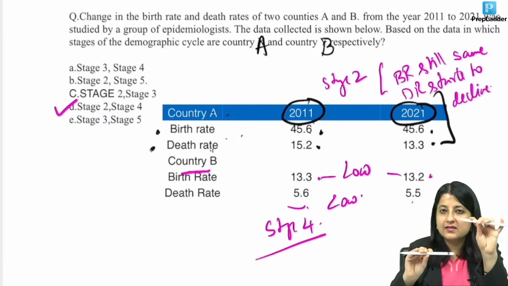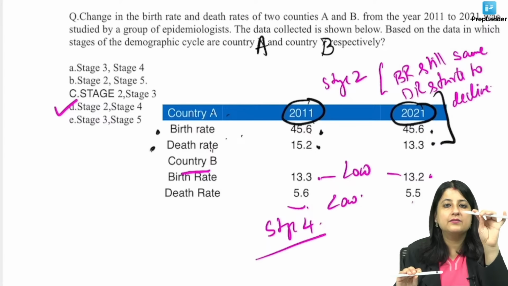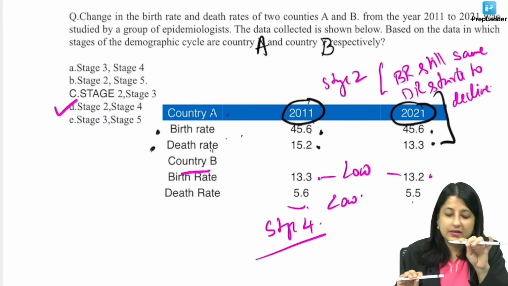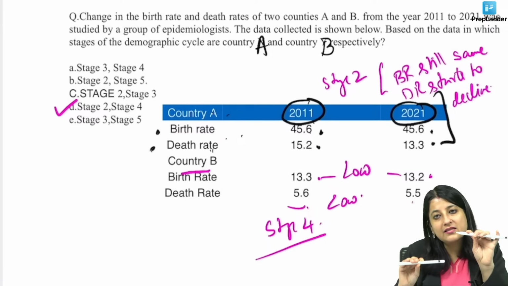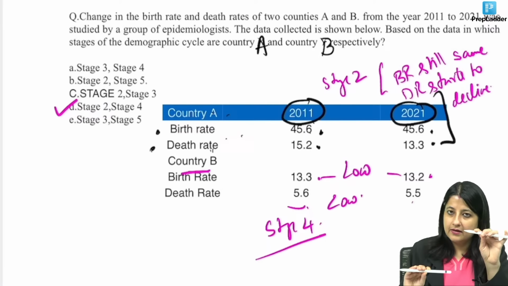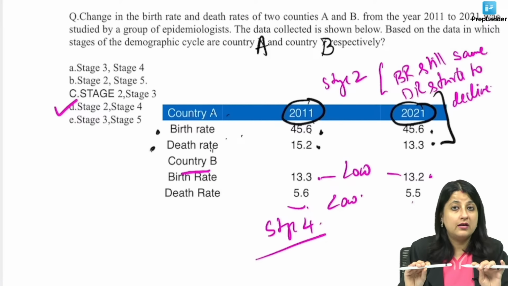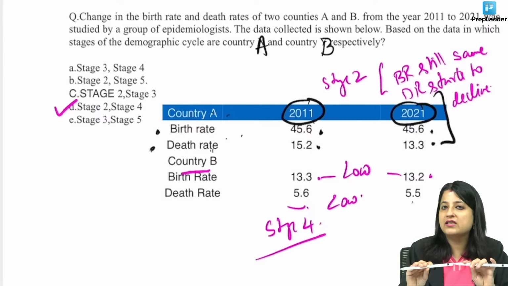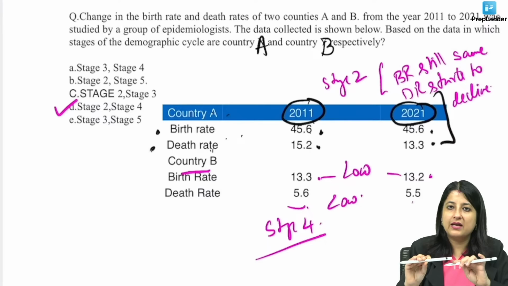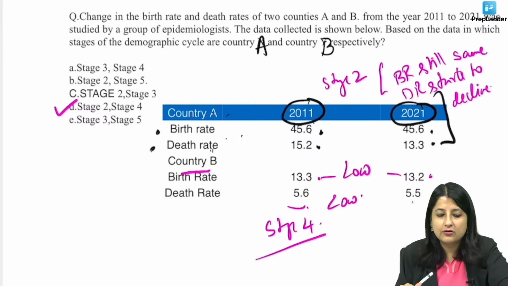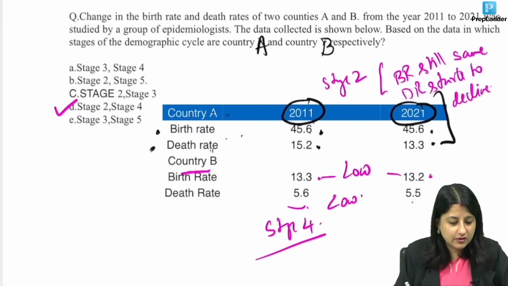So this is early expanding. What happens in stage 3? Death rate declines more, family planning comes into play, birth rate starts to decline. So what is this one now? This one, birth rate for the first time declines in stage 3. This is late expanding. Population is still growing but at a slower rate. Then stage 4, deaths also low, births also low. What is this? Low stationary. Good. One of the most desirable phases, low stationary. दोनों low हो गया, population stable. And what is the last phase? Crude birth rate is below crude death rate. What is happening to the population over here? The population over here is declining.